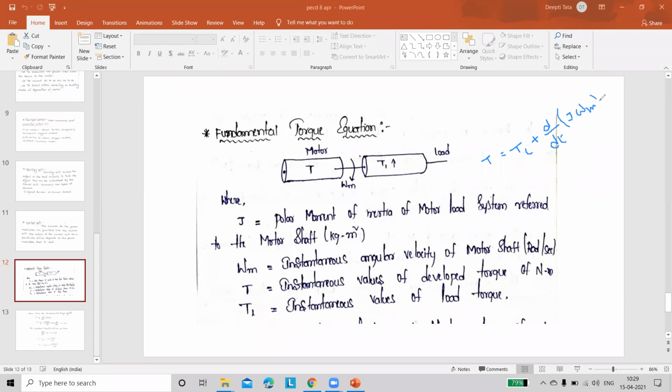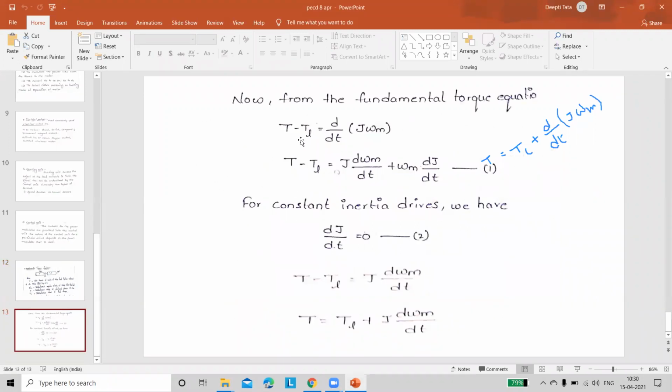It is the equation. I have written here. Just see this. T is equal to TL plus. Actually, initially you have to apply it for input torque and output torque. That's why you're getting the expression like this. T is equal to TL plus d by dt of J omega m. But some person is asking that T minus TL becomes d by dt of J omega m.